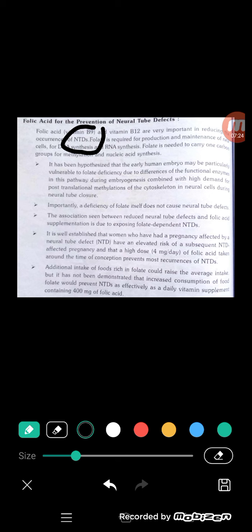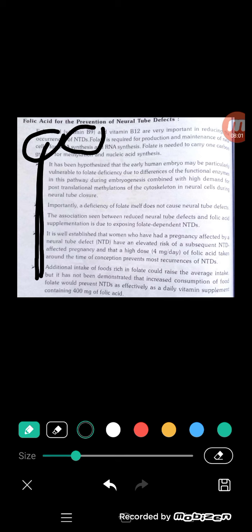They not only decrease these defects, but also maintain new cell synthesis and RNA synthesis. Folate is needed to carry one-carbon groups for methylation and nucleic acid synthesis. Folic acid and vitamin B12 are involved in these processes. So folic acid is mainly involved in the prevention of NTDs, and not only folic acid, vitamin B12 also.